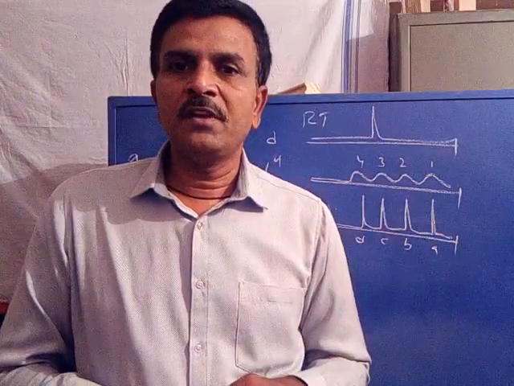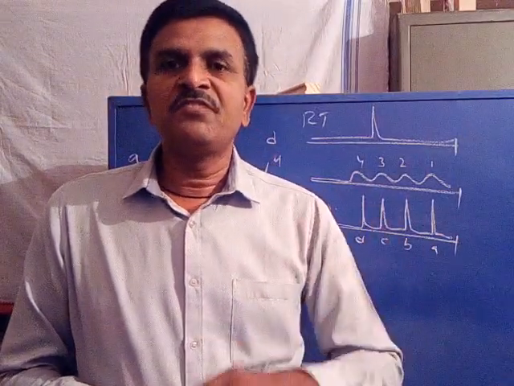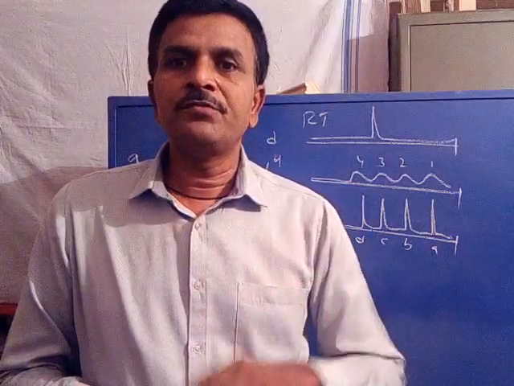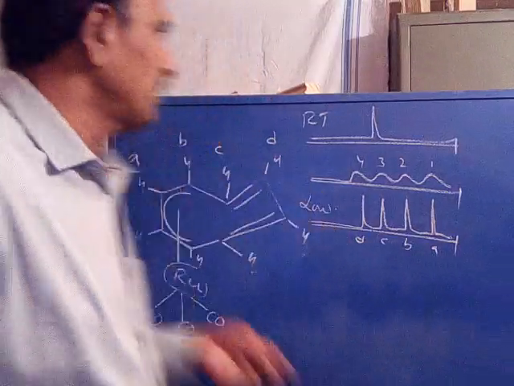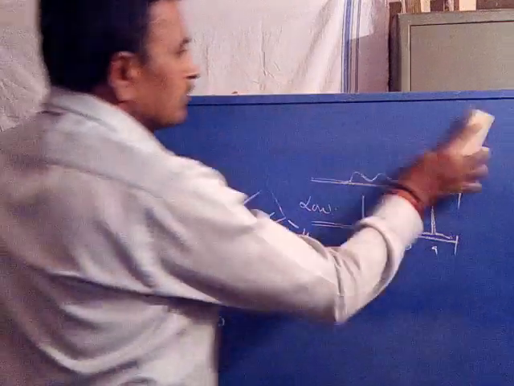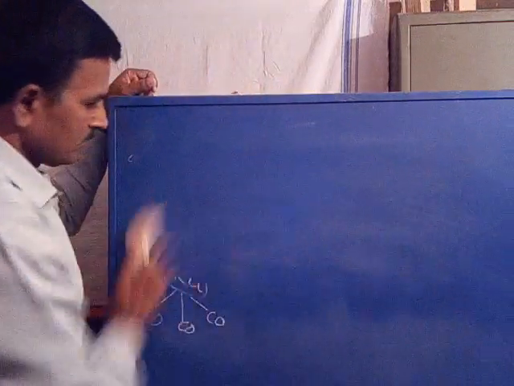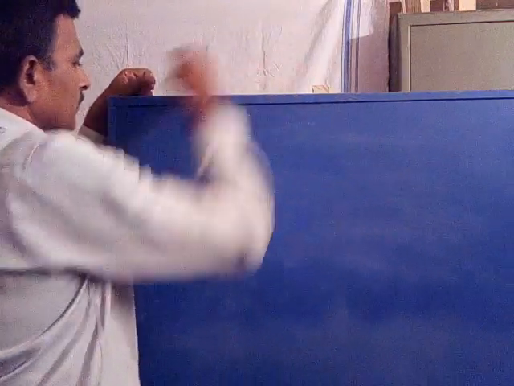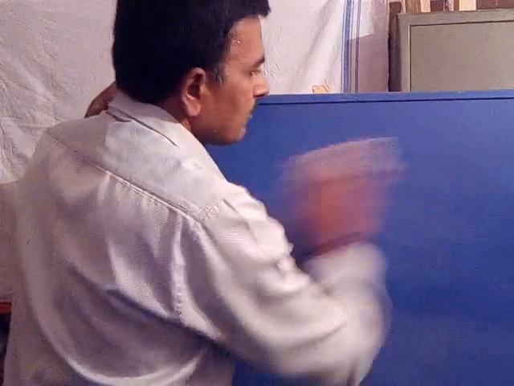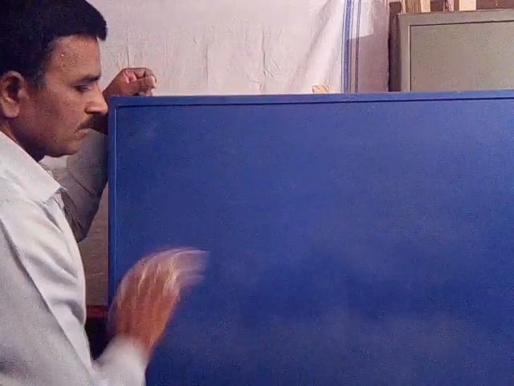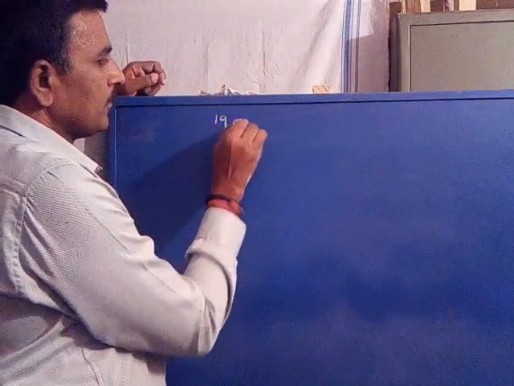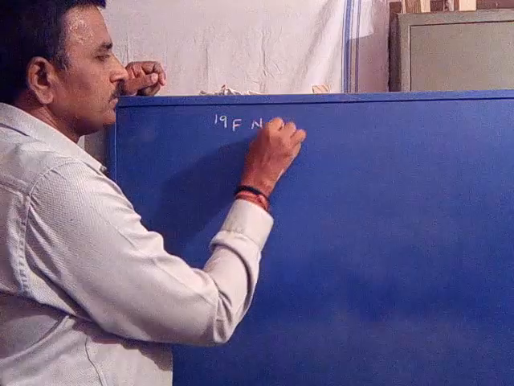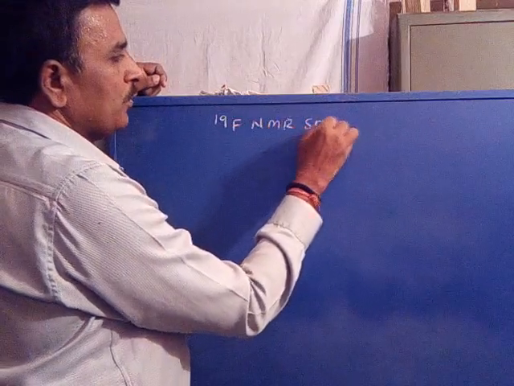So after completion of proton NMR, we are going to shift to the study of fluorine NMR, after that phosphorus NMR. Now, fluorine NMR spectroscopy.